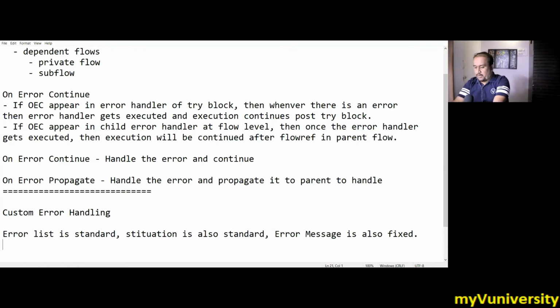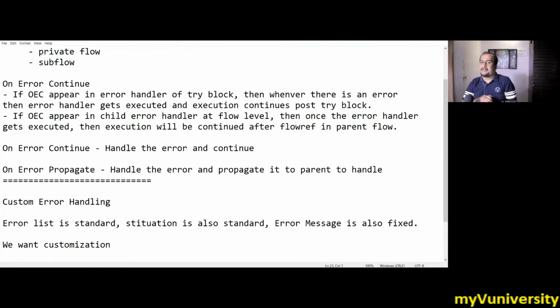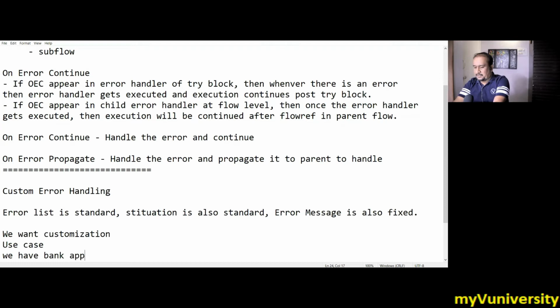So we want customization. What do you mean by customization? Why will we require customization? Are we not happy with so many errors in the error handling? Why do we require our own error? Let's say you have a bank application. I will tell you the use case.